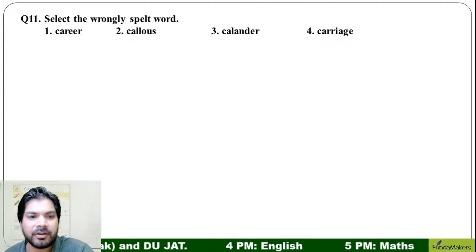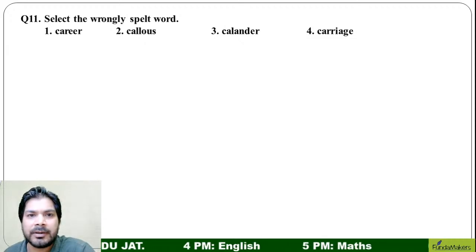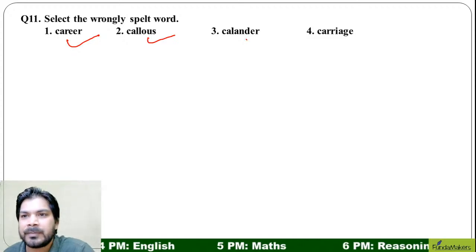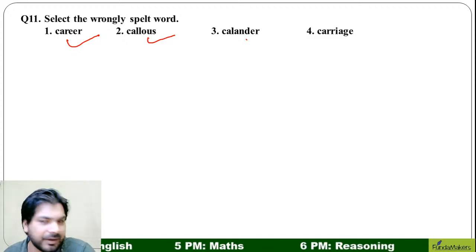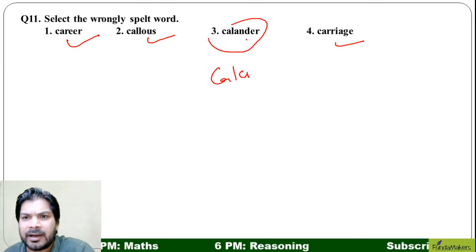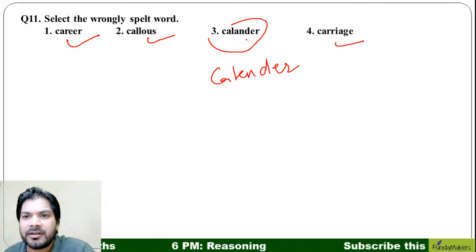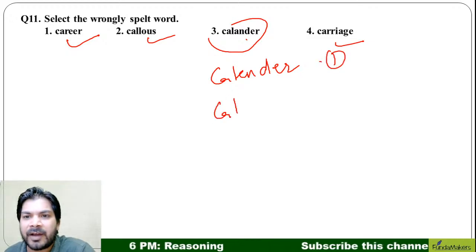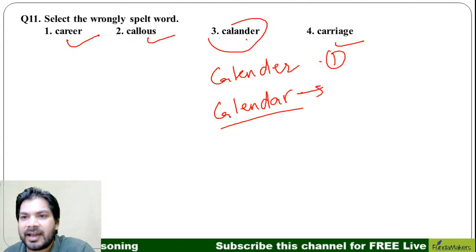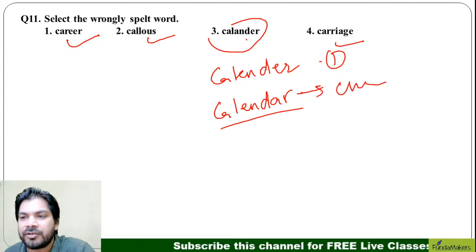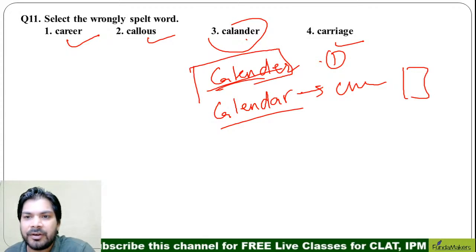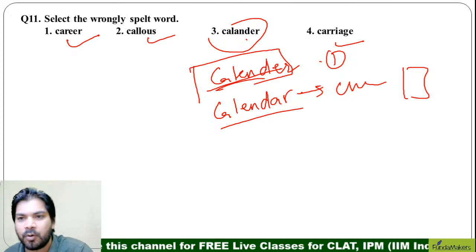We'll go to question number 11, all of you. Select the wrongly spelled word. Career, I think it is correct. Callous behavior, irresponsible behavior, it is correct, right? Carriage is correct. Calendar, this is the wrong answer. The spelling of calendar is C-A-L-E-N-D-E-R. The second spelling is C-A-L-E-N-D-A-R. This calendar is the one in which you have the chronology, the date, and the other is a cloth used in the kitchen to clean. So one is ER, one is AR. I hope it is very clear.